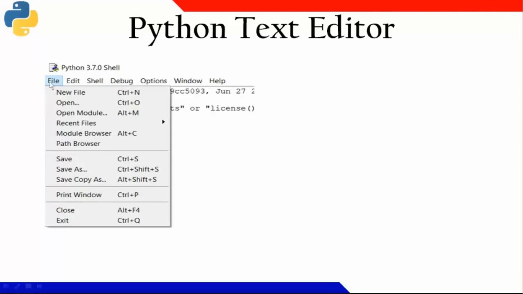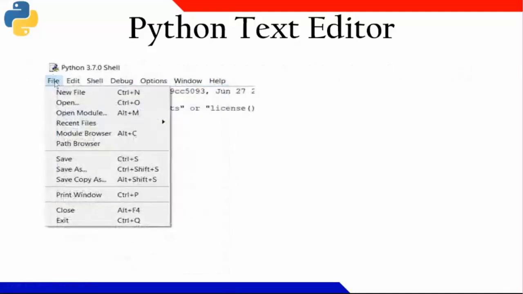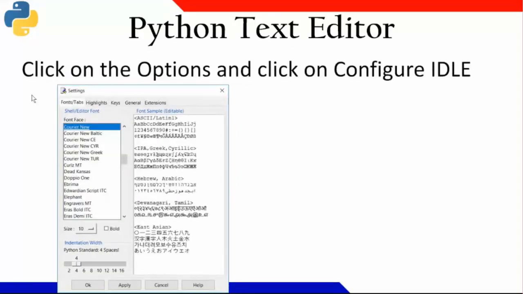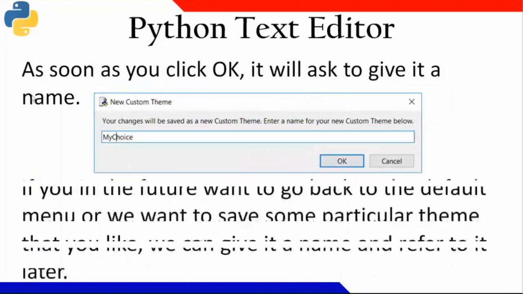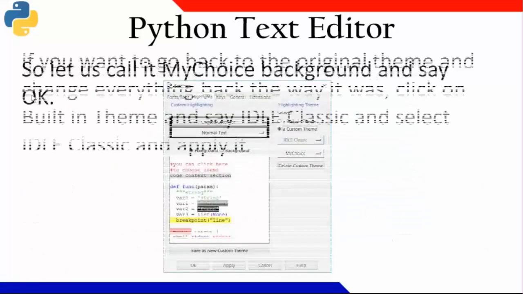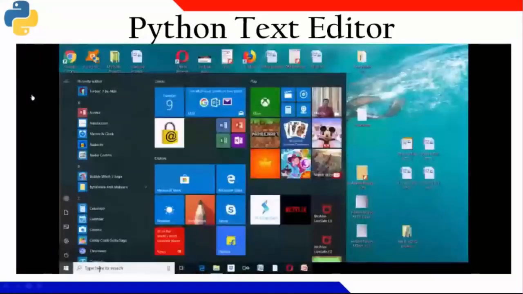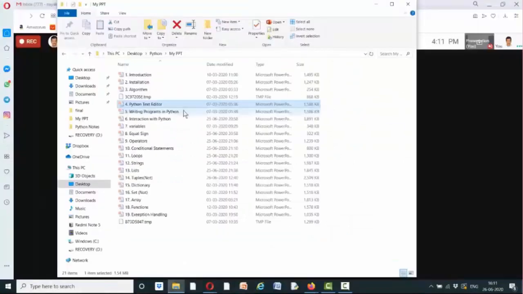With Python, you have the file menu here. When you click file, you will have all these options. Yesterday I showed you, right? You can change everything, the background and all those things if you want to. You can very well do all those things, right? Now let us start writing programs with Python.